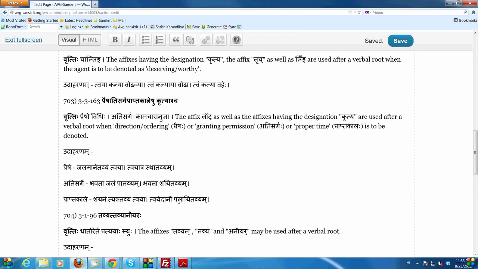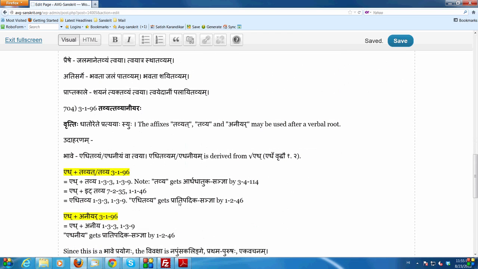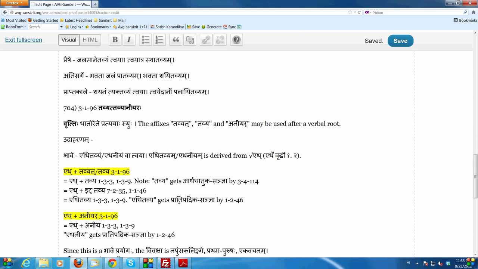And the first sutra we are going to look at is 3.1.96. Tavyat tavyaniyarah.